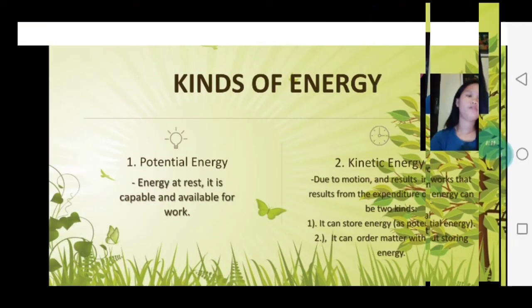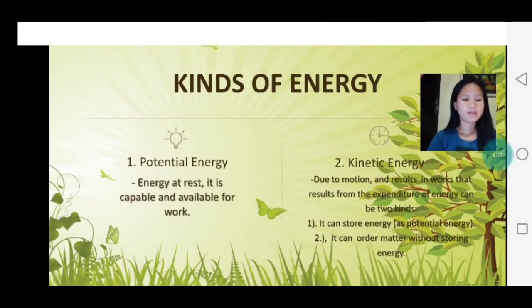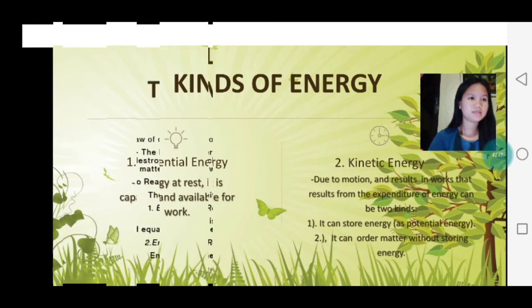Another example for kinetic energy: the movements of planets around the sun and the other stars in the galaxy is kinetic energy at work, as they are drawn towards the large object at the center of their respective orbits. Due to the strong gravitational pull, they fall towards the center of the mass.